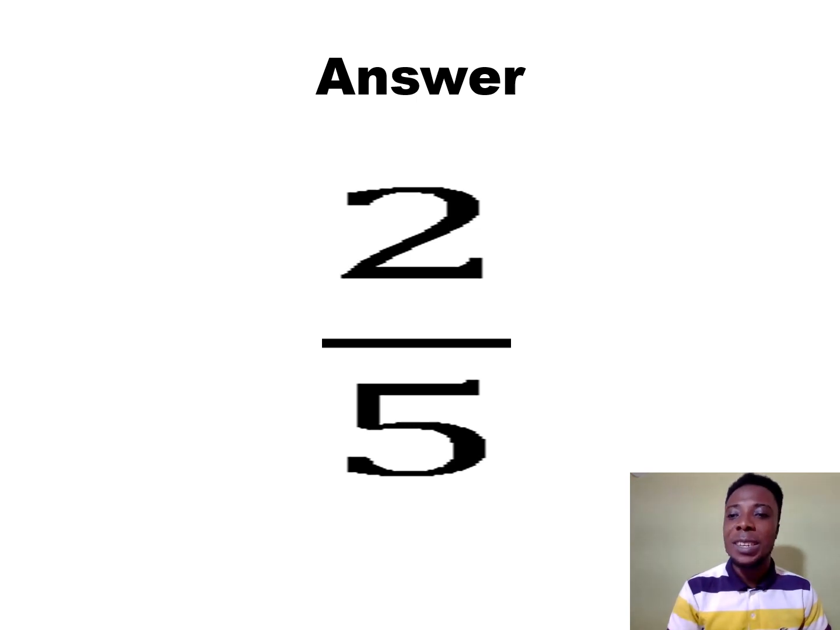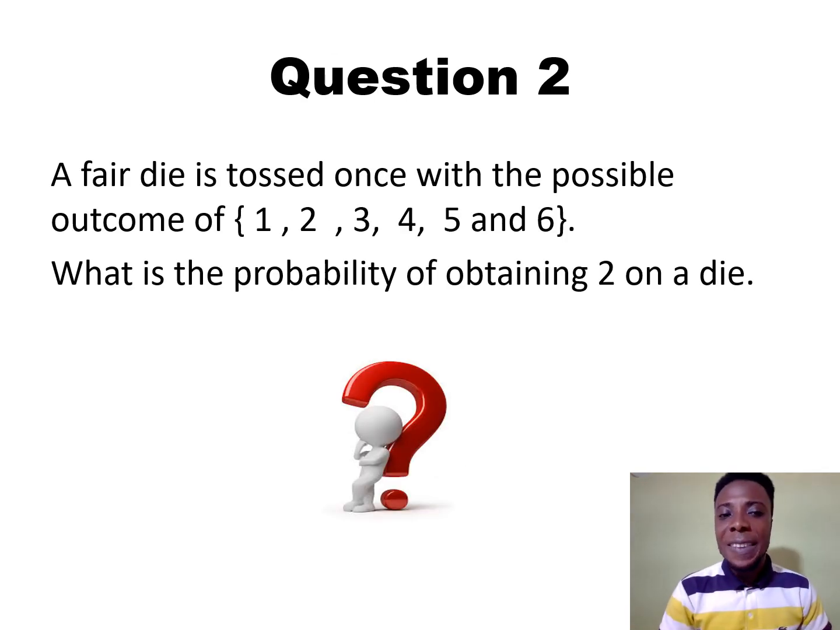I believe you got it wherever you are. That is how to solve for probability. Don't forget, all the time, it is the targeted number of balls over the total number of balls. Let's have the second question.